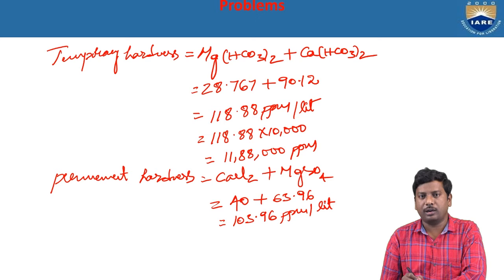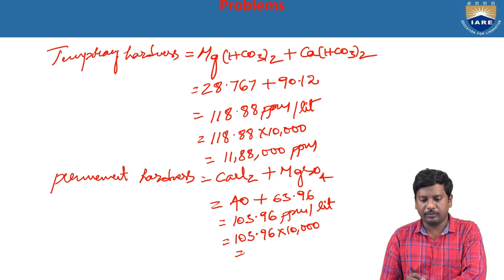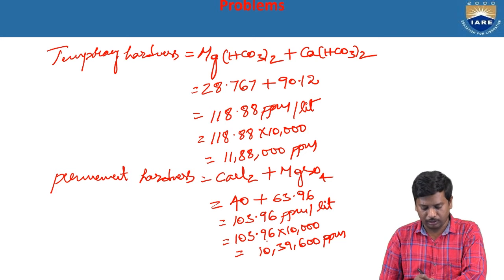Now they ask for up to 10,000 liters. That means 103.96 into 10,000. We got the value nearby 10,39,600 ppm. Okay. Next we see total hardness.